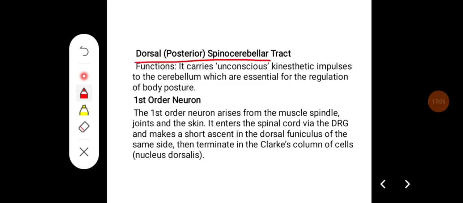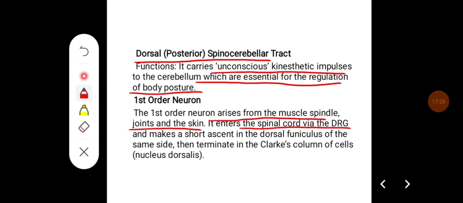Coming to the dorsal spinocerebellar or posterior spinocerebellar tract, their important function is they carry unconscious kinesthetic impulses to the cerebellum, which are essential for regulation of body posture. The first order neuron arises from the muscle spindle, joints and the skin. It enters the spinal cord via DRG and makes a short ascent in the dorsal funiculus of the same side,